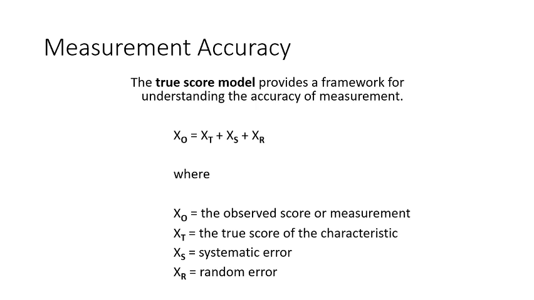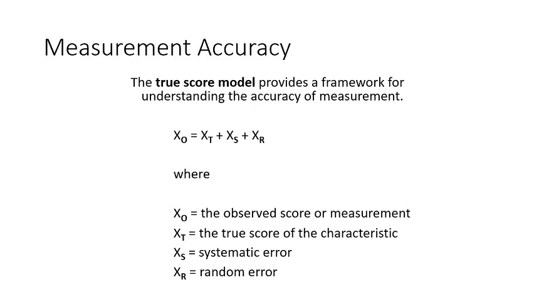XS is systematic error and XR is random error. And what is this systematic and random error? Systematic error is from the tools, software, techniques, statistical techniques which you are using.